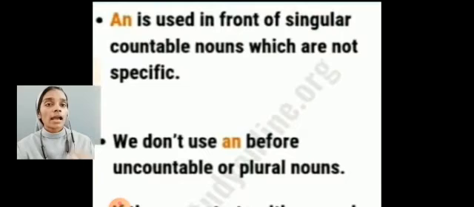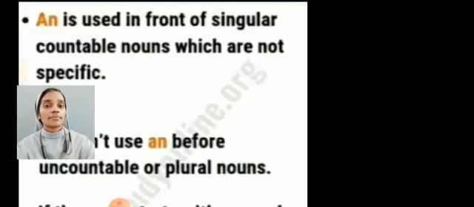An is used in front of singular countable nouns which are not specific. We don't use an before uncountable or plural nouns. Before uncountable or plural nouns, we don't use article an.